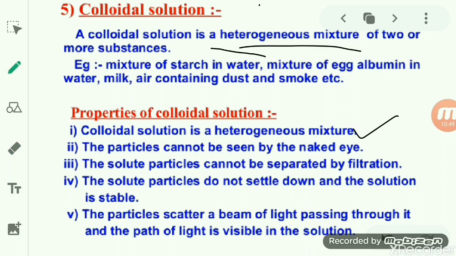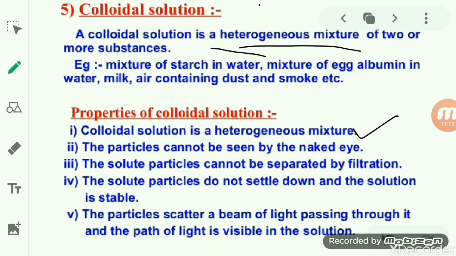Now see here, what is the first property of the colloidal solution? It is a heterogeneous mixture. When you look at the soap solution, it appears to be homogeneous. But actually, when you see it with a microscope, you find that it is not homogeneous but a heterogeneous mixture.